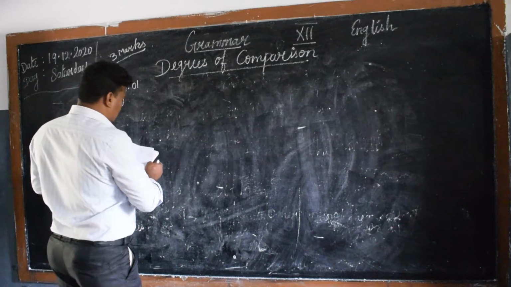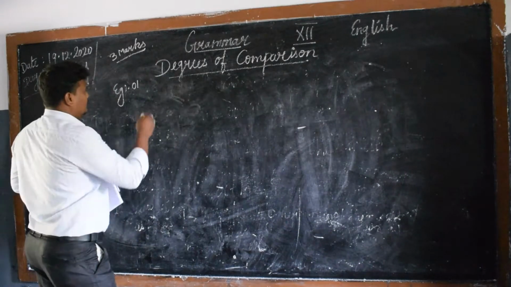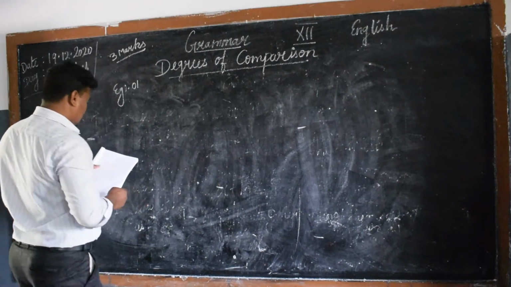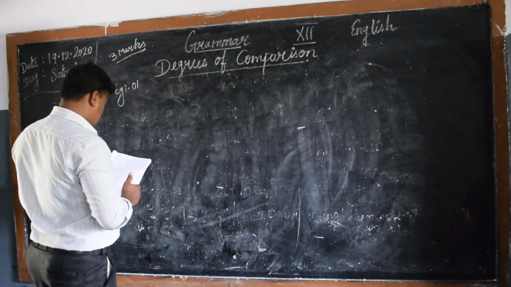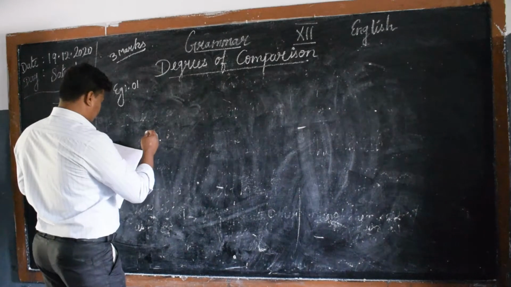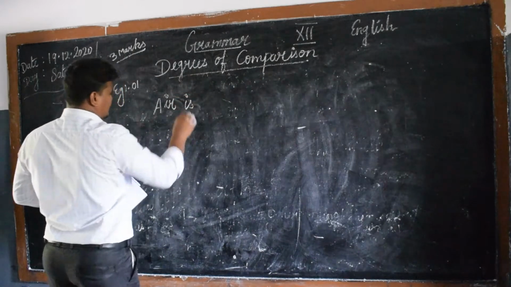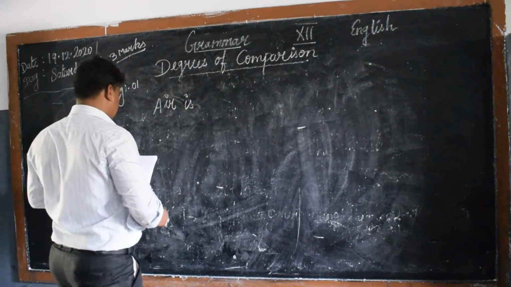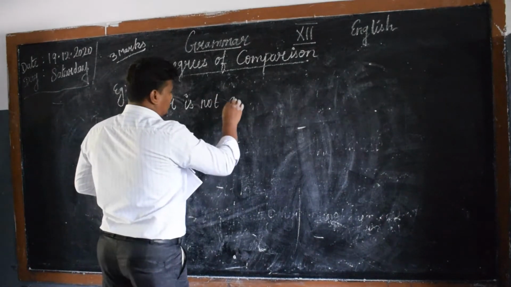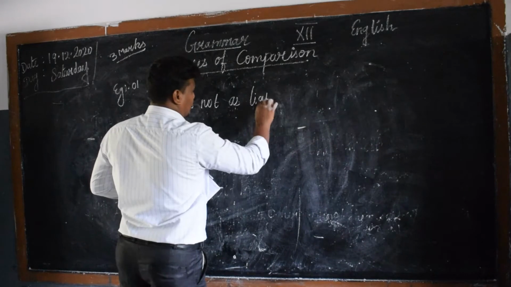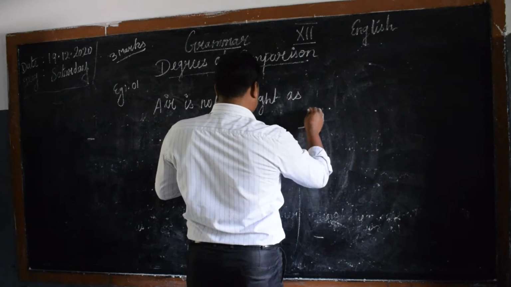So first example, China is not as large as India. Right? We'll make it very simple here. Air is not as light as water.